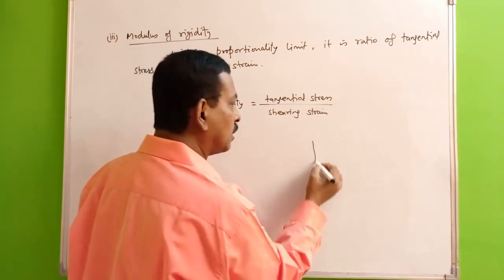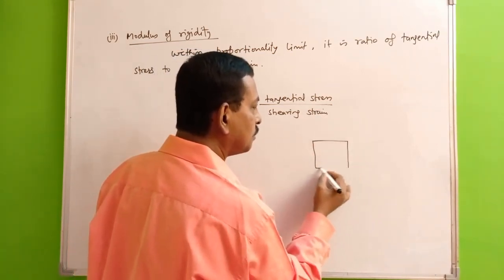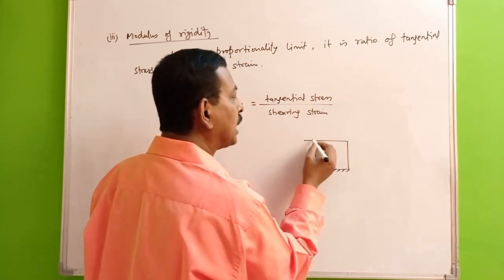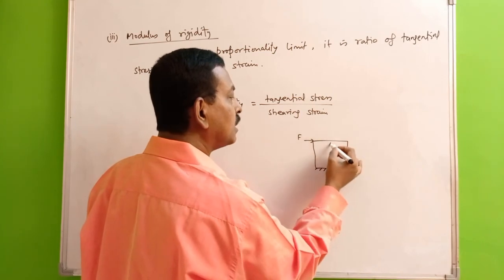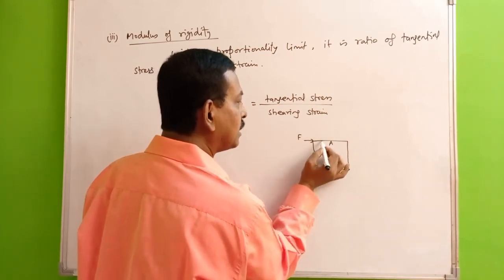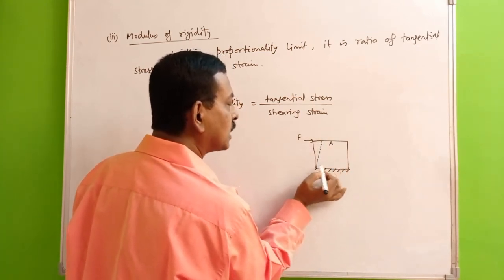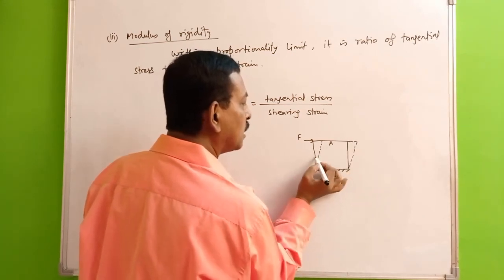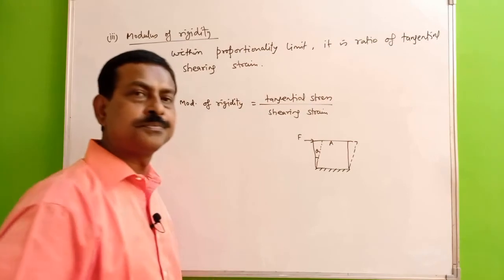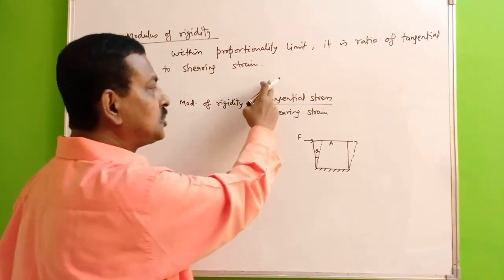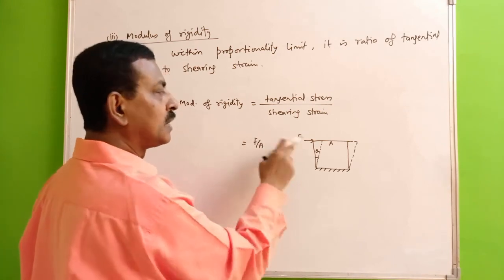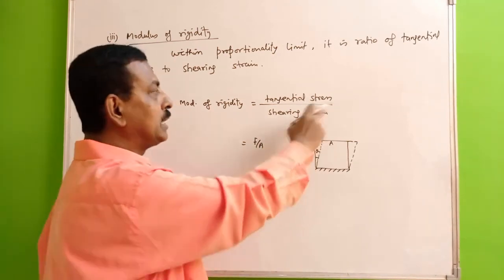Like you have here a body. Suppose this surface is fixed. We are applying force F. Surface area is A there. And this one gets turned by theta. So tangential stress, we can write F by A, tangential force by area.